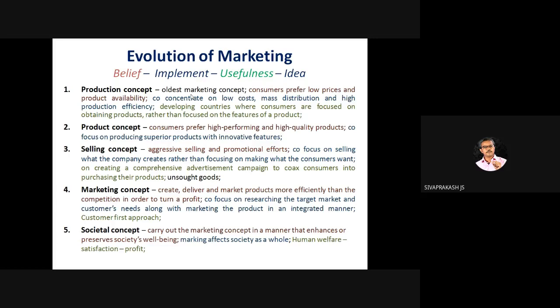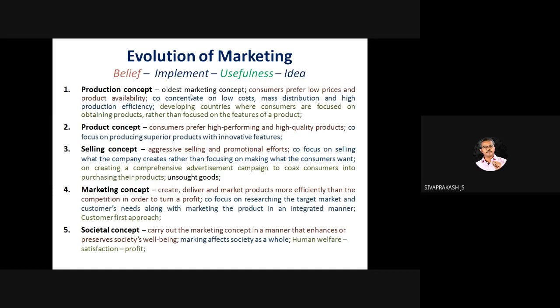The production concept is the oldest marketing concept, which means the consumer prefers low price. I need only the product, whatever the quality may be. Immediately after the World War and the industrial revolution, they needed to produce a product, that's it. They did not think about huge investment, manpower recruitment. Produce the product and distribute. They concentrate on low cost, mass distribution, and high production efficiency.